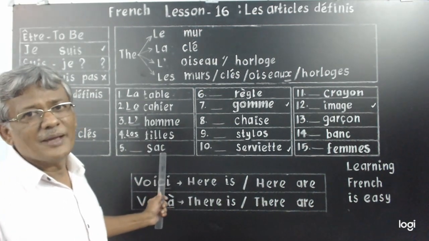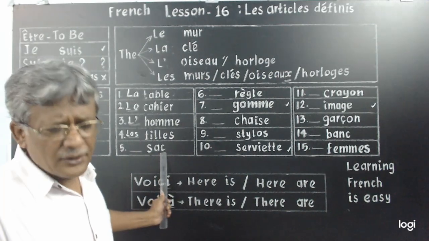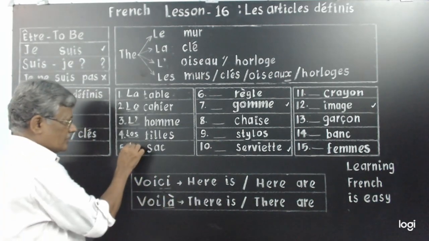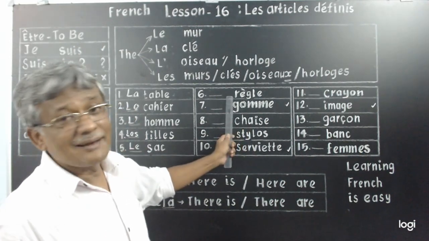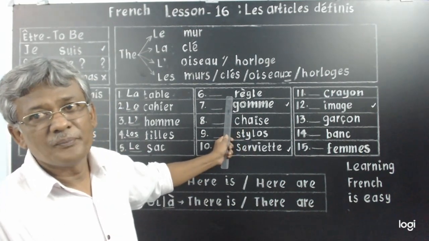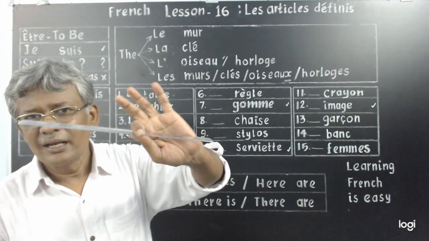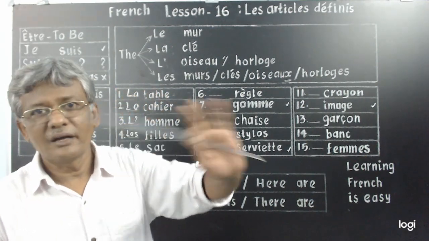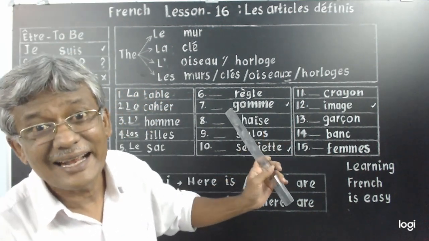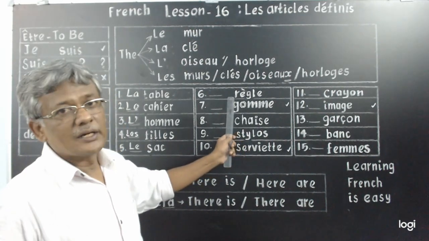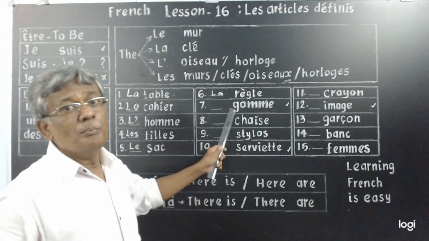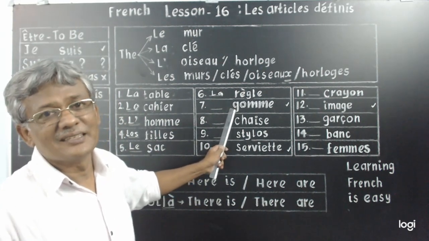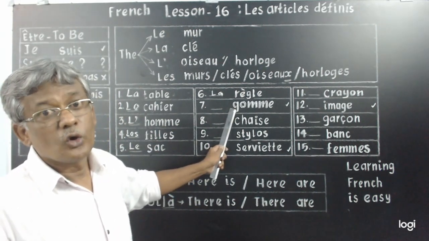Sac, handbag, masculine or feminine? Masculine, singular, so le. Règle, ruler. I think it's a new vocabulary. Ruler, règle means ruler, règle. Ruler, what do I write? La. Okay, gomme, new vocabulary, eraser, gomme,